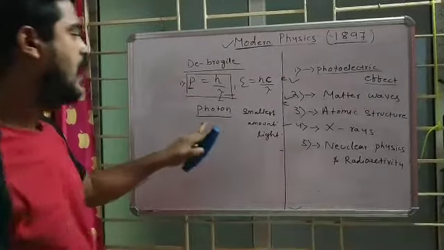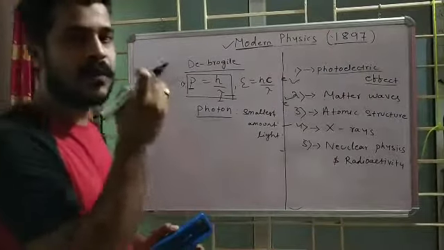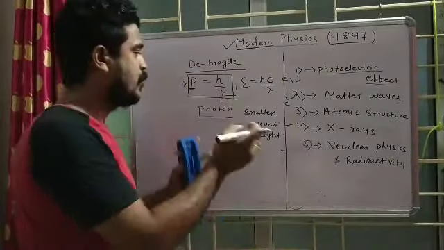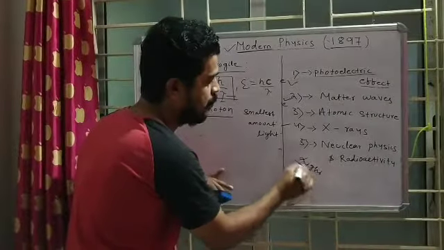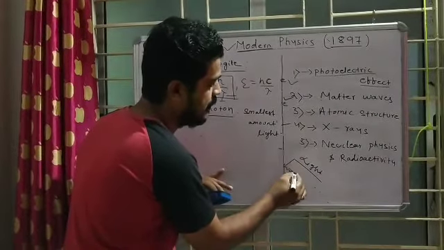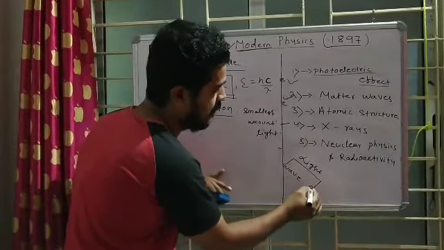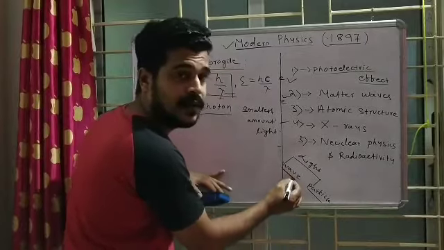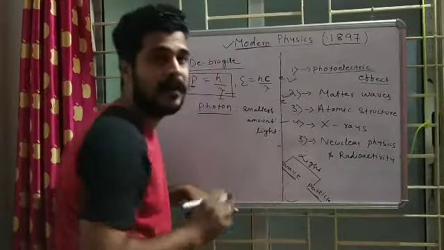Photon is what I am treating as a very small amount of light. So if this is particle in nature and this is wave in nature, because de Broglie said light has both natures, wave nature and particle nature, then as we follow this, sometimes we will think of it as a wave, sometimes as a particle.